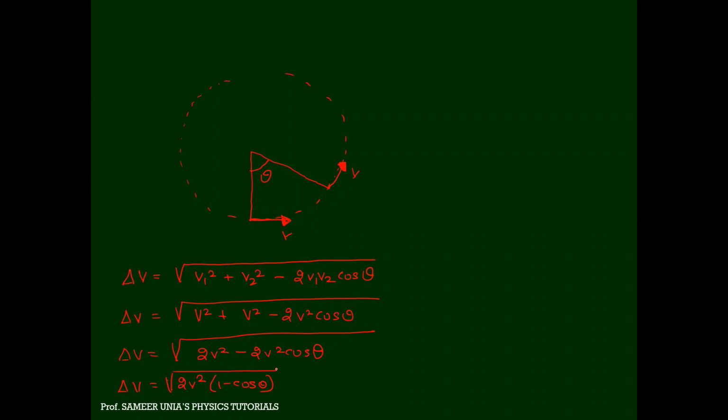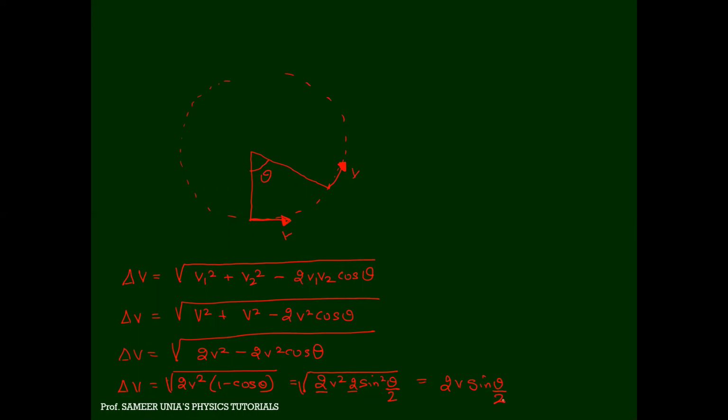Can anyone tell me the trigonometrical formula: 1 minus cos theta is what? Fast, come on, please tell me. 2 sine square theta by 2. Remember the result, it will become 2v sine theta by 2.